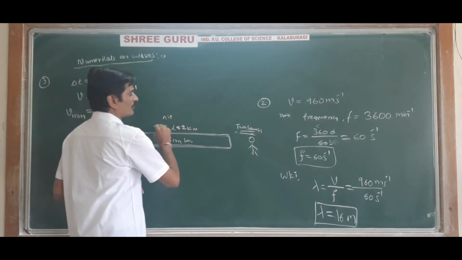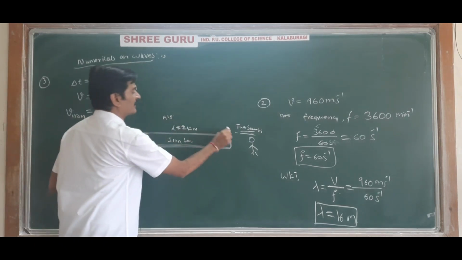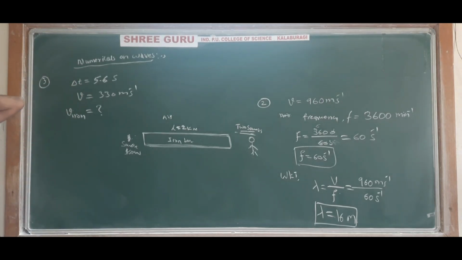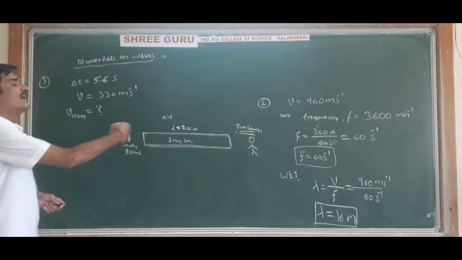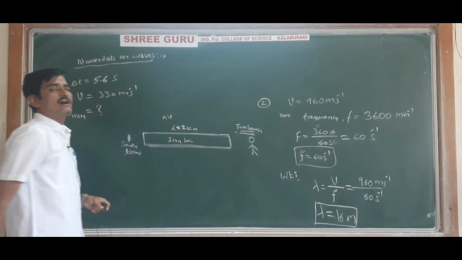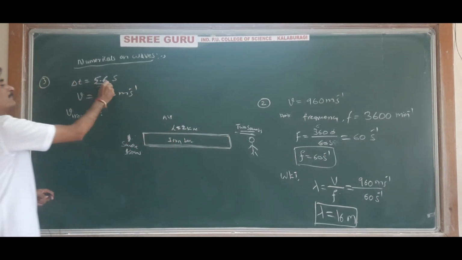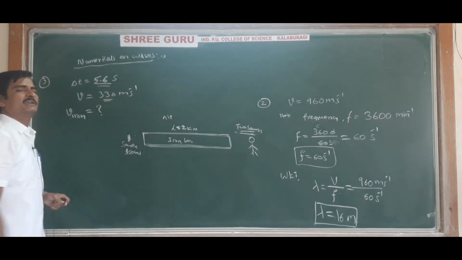One sound is heard due to the travel of sound in the air medium, and another sound is heard due to the sound in the iron bar. And the time difference between them is 5.6 seconds. And the velocity of sound in air is 330 meter per second.